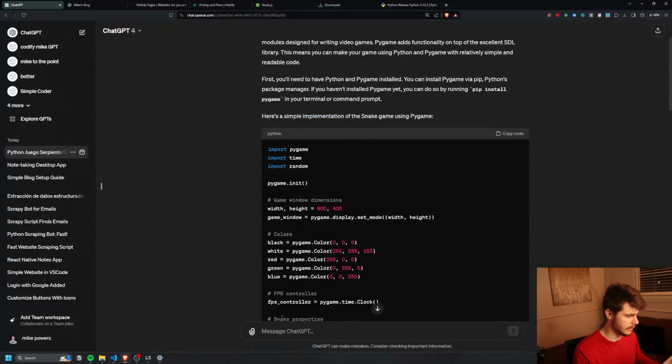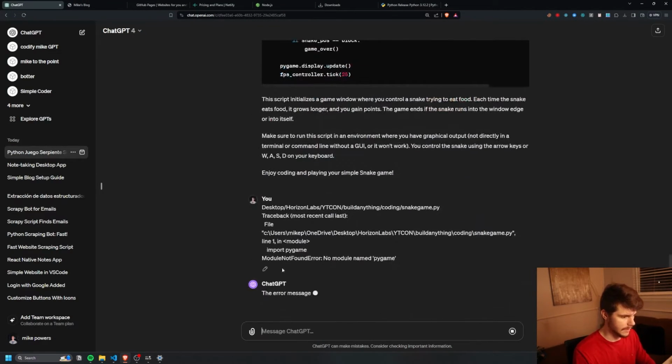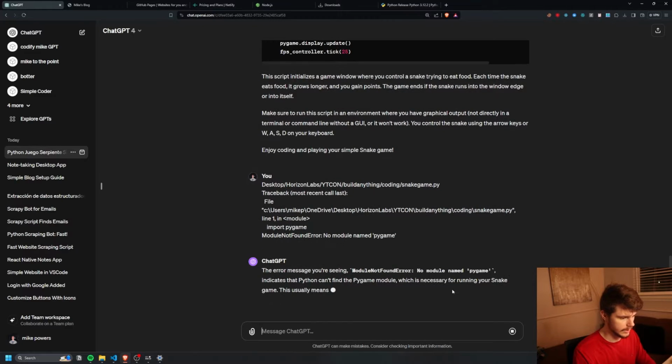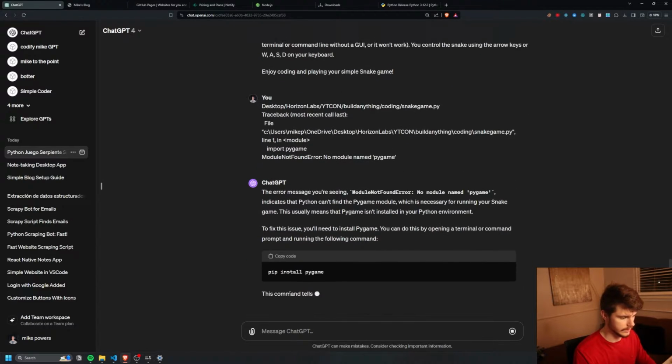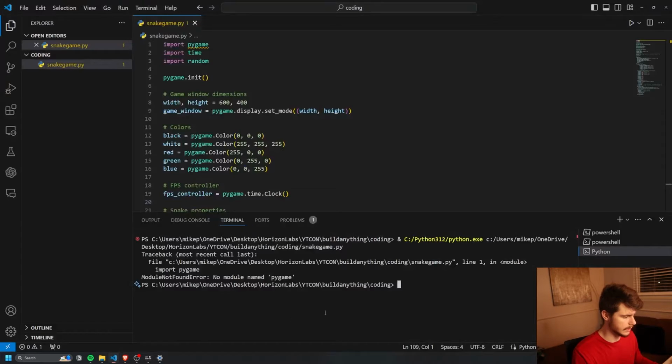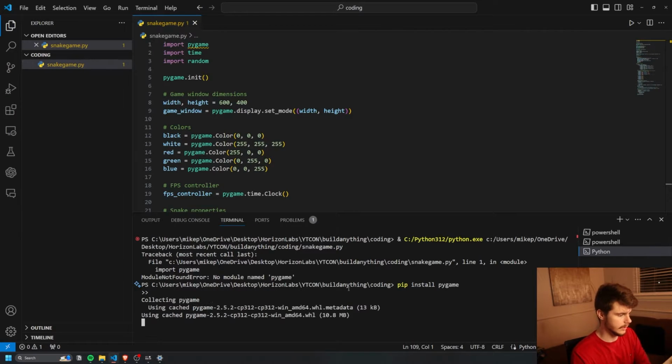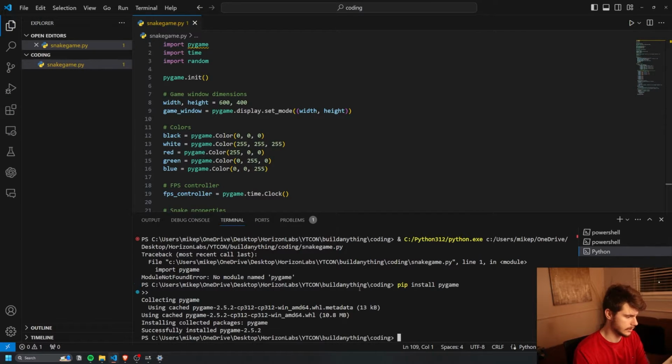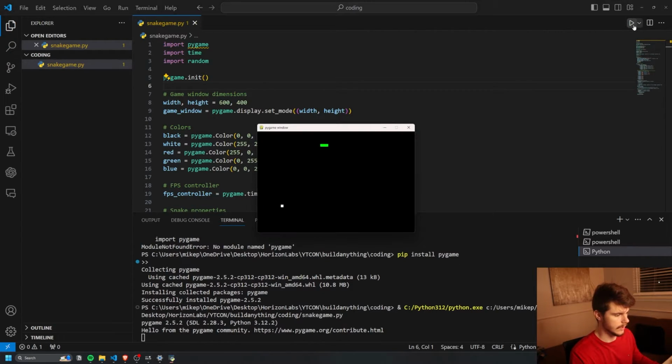Okay, so let's figure out how to get around this error. It looks like we need to actually install that Pygame package it was talking about in the beginning. Pygame needs to be installed on your Python environment. To fix this, we need to run this command. Let's copy this command, paste it in here, and give it a run. Now that we have our new Pygame package installed, if we try this again, look at that! We have Snake!